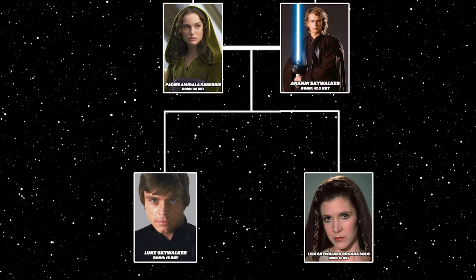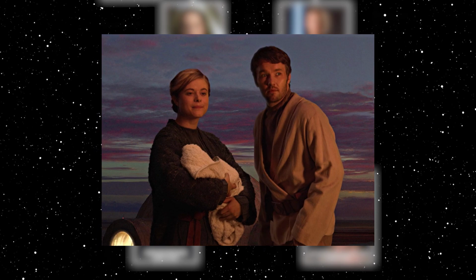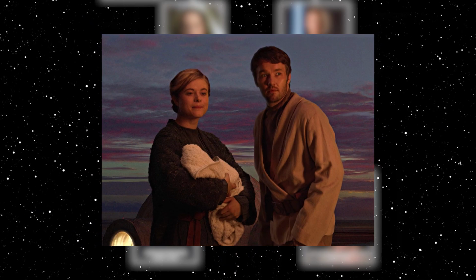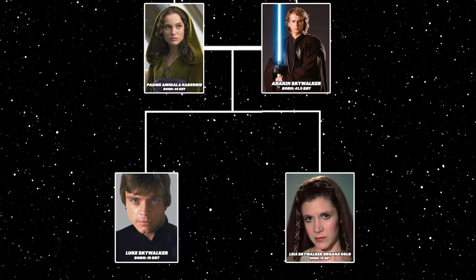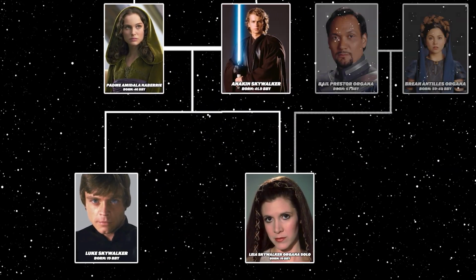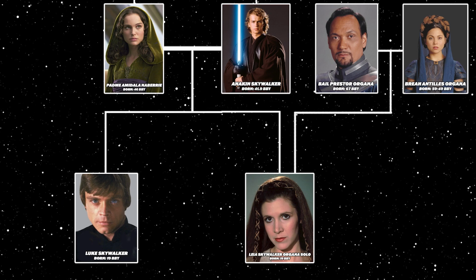Anakin and Padme's children, Luke Skywalker and Leia Skywalker, were separated at birth. Luke Skywalker was adopted by his uncle Owen Lars and his aunt Beru White Sun Lars in 19 BBY, while Leia Skywalker became Leia Organa instead and was adopted by Bail Prester Organa and Brea Antilles Organa.